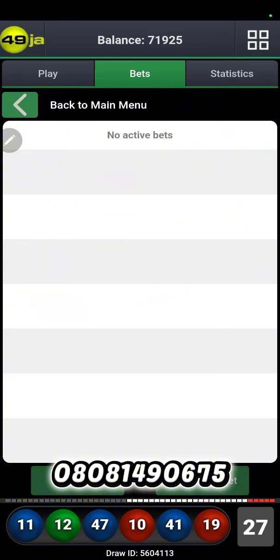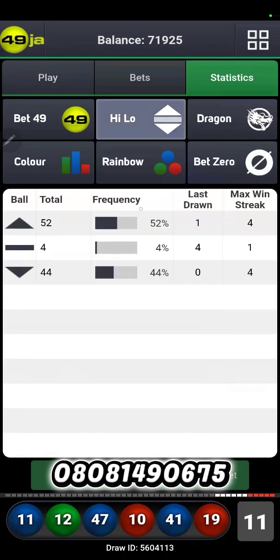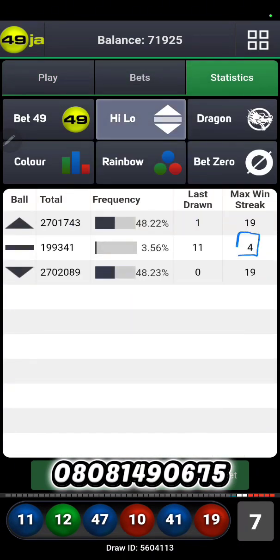All you need to do is to win more than half. Even if you do win half, as you know, the high-low has 2 odds, the low 2 odds. So medium has 26 odds. Now look at the statistics for all time. Statistics for all time shows that the medium has so far appeared only 4 times in a row.